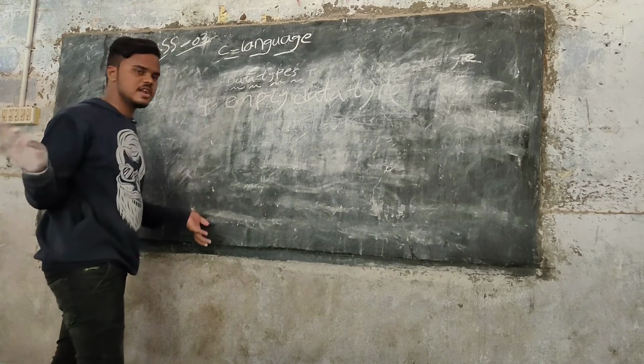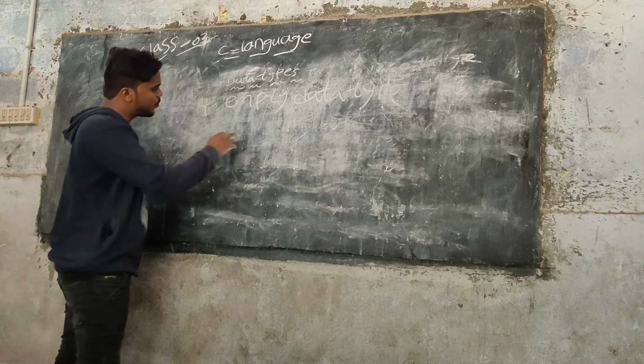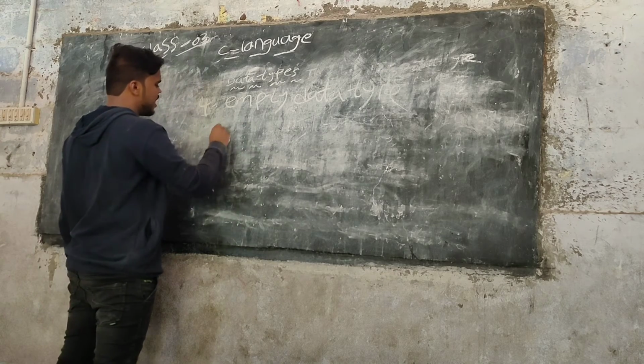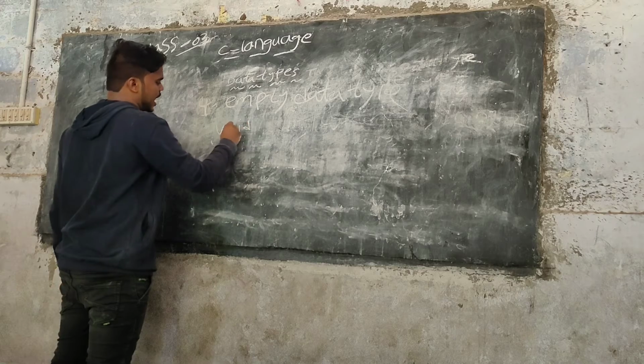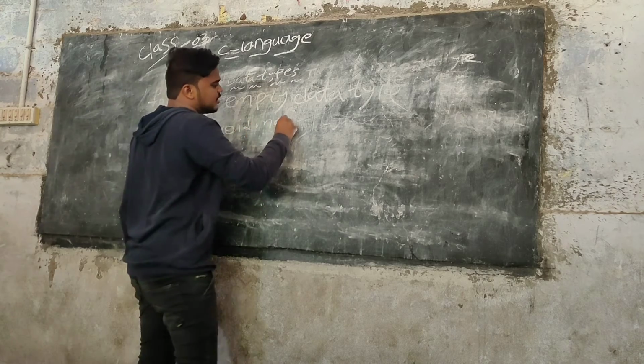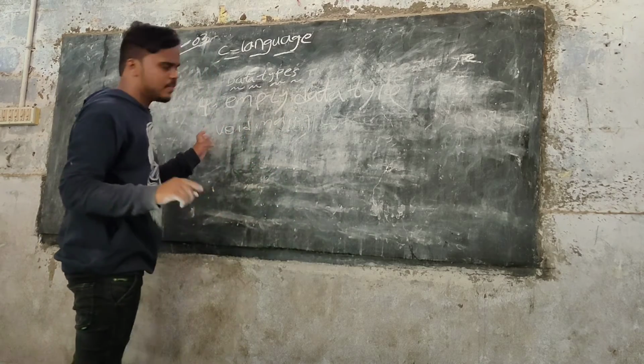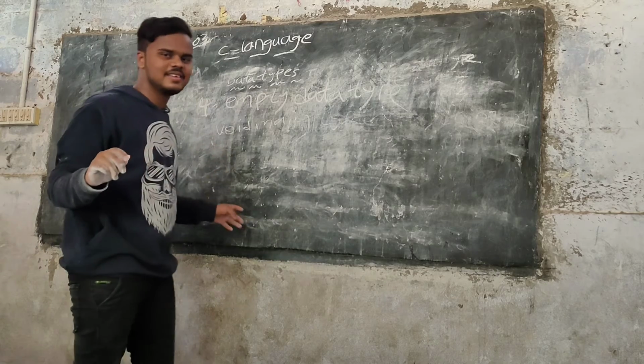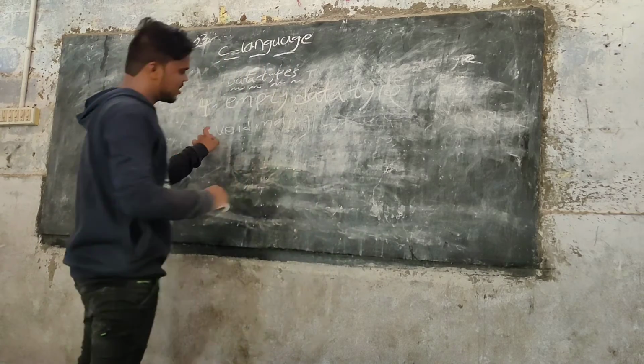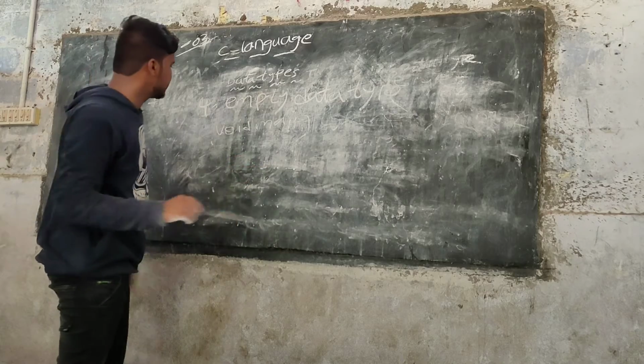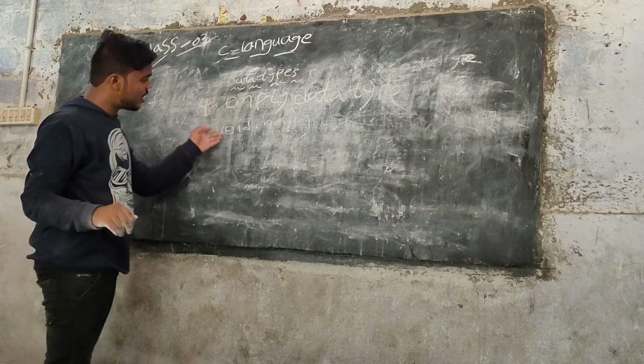It doesn't have any data. The best example for this is void main. You can recall void main in the basic structure of a C program, in the main function. Then you can understand where we use void main. The best example for the empty data type is void main.